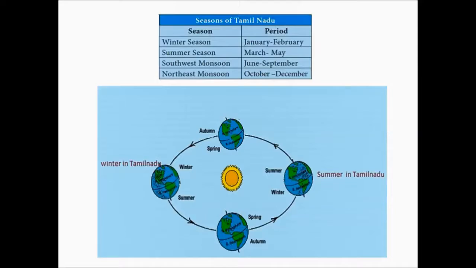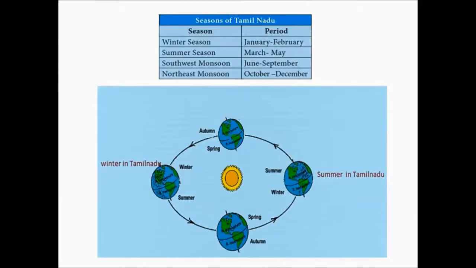Now, in this diagram, on the left hand side, you can see the Sun's vertical rays fall below the equator, that is in the region of Tropic of Capricorn. So, the region above the equator experiences the slanting sun rays. So therefore, Tamil Nadu and whole of India enjoys the winter season.